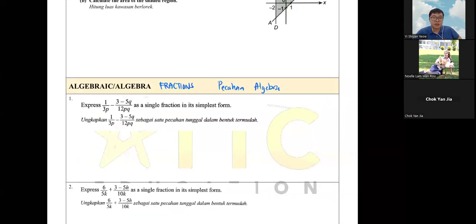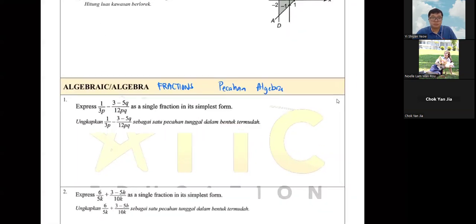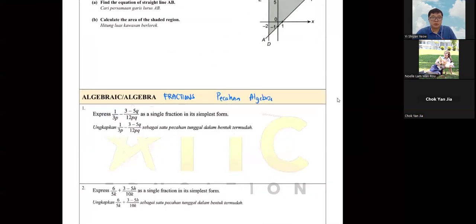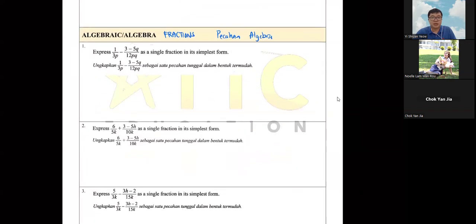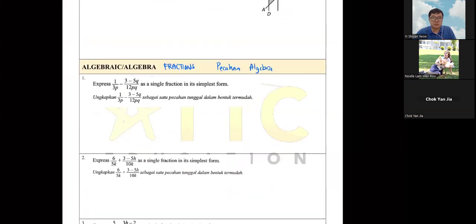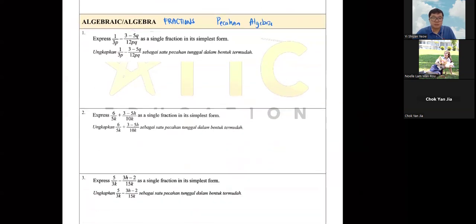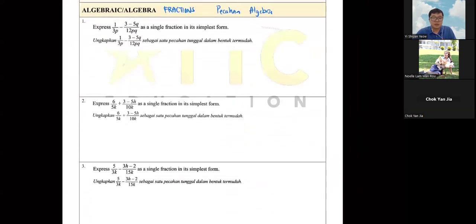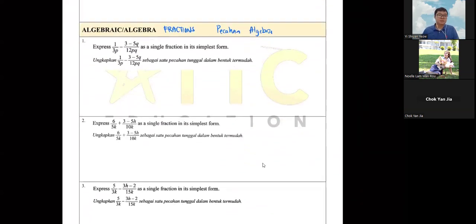I see myself lagging, very laggy. Are you guys lagging? Because I see myself lagging. I think now it's better, right? Yeah, now better already. I think just now it just hung.